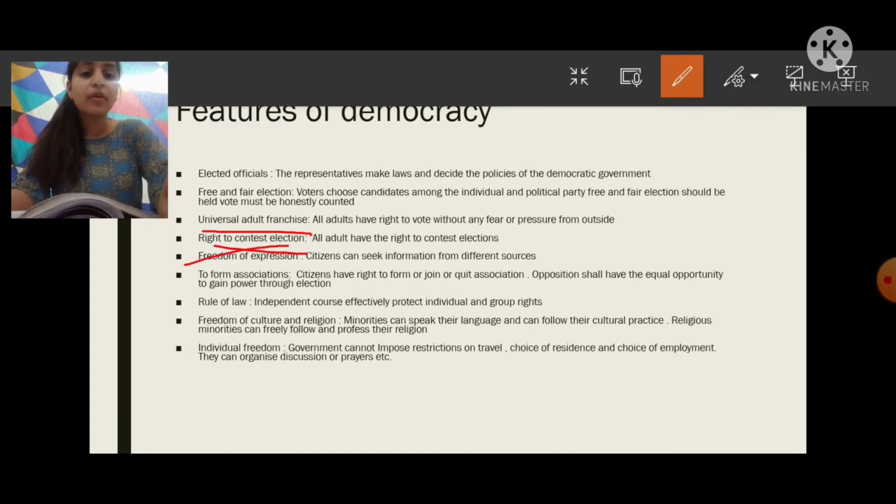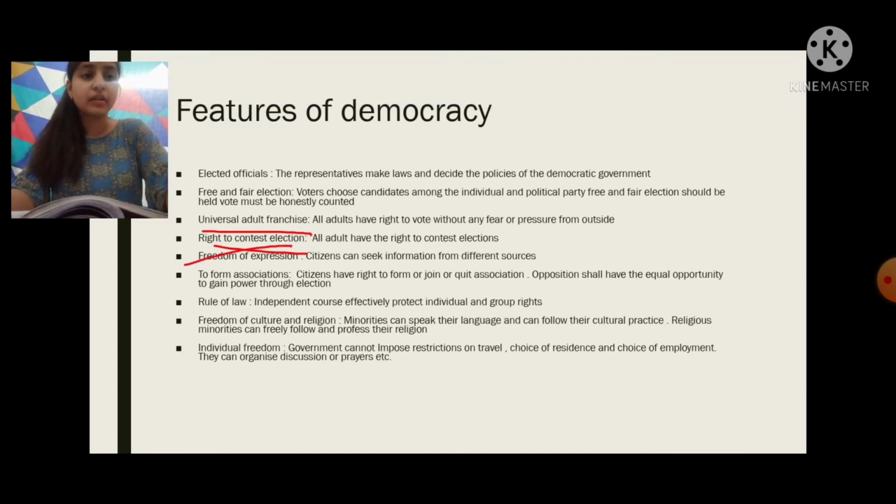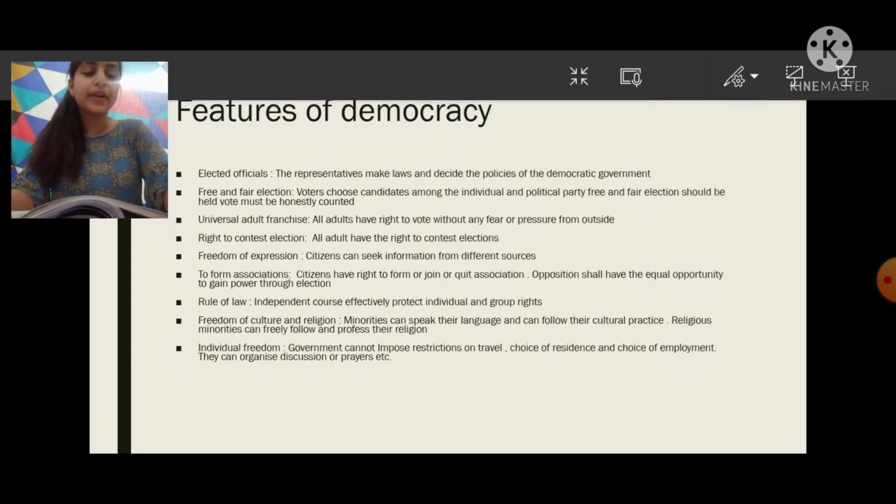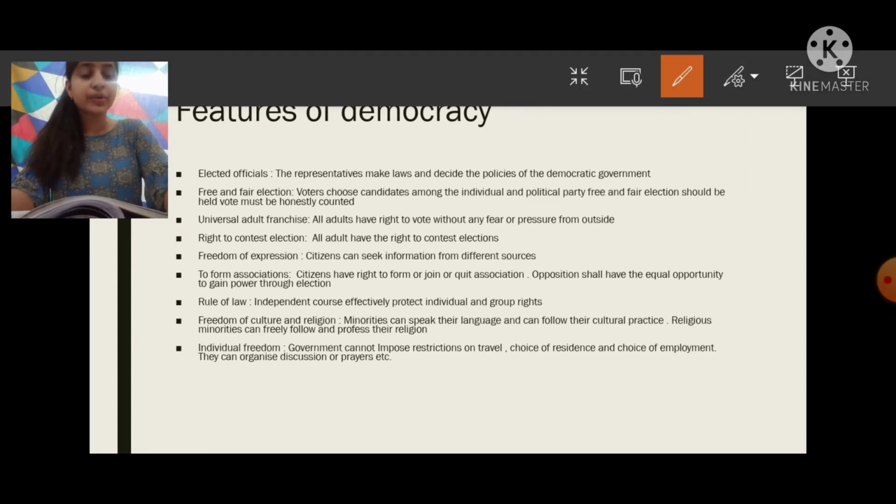Then freedom of expression. In this, people can express whatever they feel in a democratic form. If they feel that a law is not good for them, they can protest, they can campaign, etc. Then right to form association.